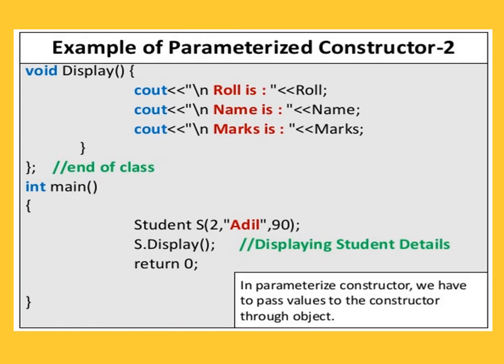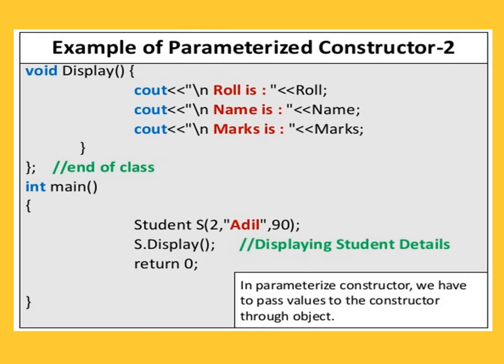Then in the main function, int main, Student s. Here we create the object of the class Student. s is the name of the object, and here we are passing the parameters. Which parameters? That is the roll number, name and the mass. So we pass 2 as the roll number, Adil is the name and 90 is the mass.